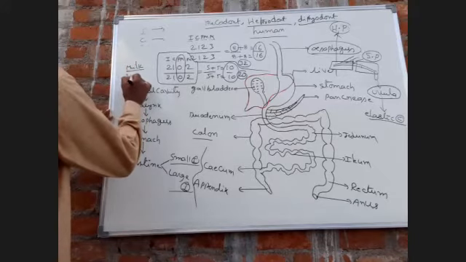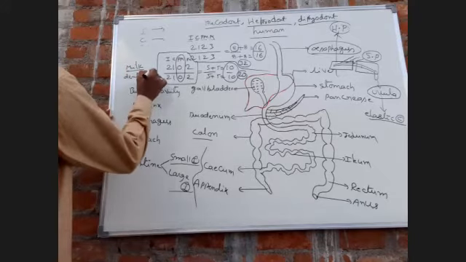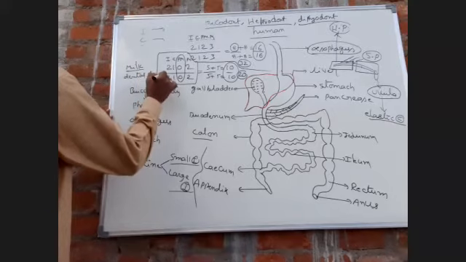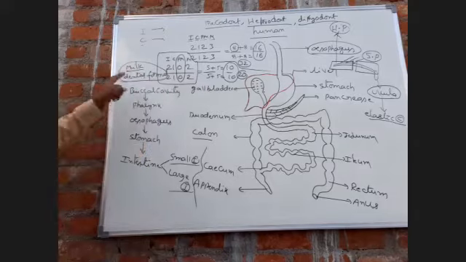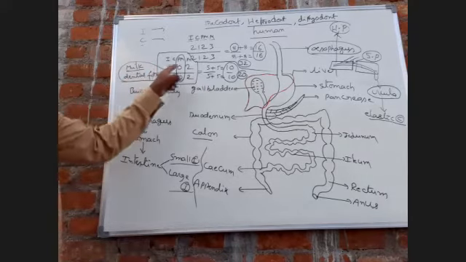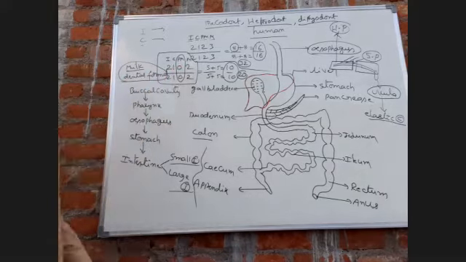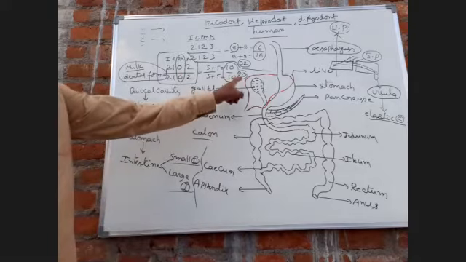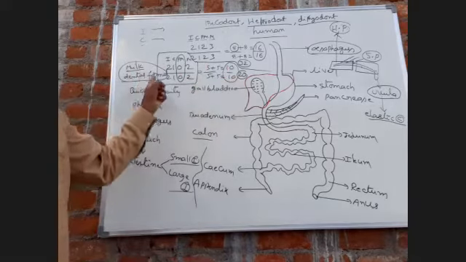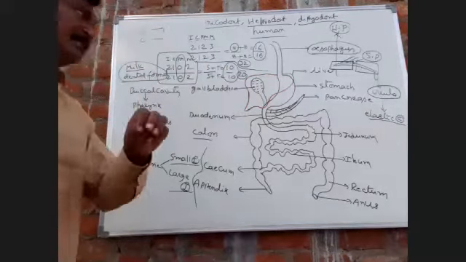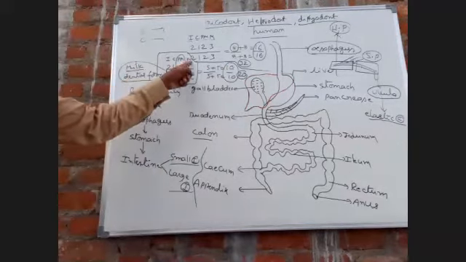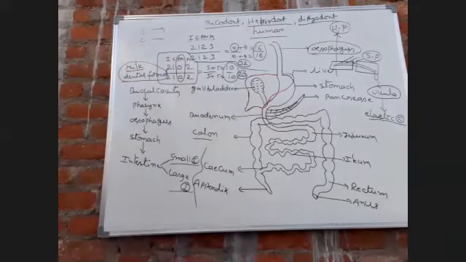Milk dental formula. Okay. 2102 by 2102. So totally 20 teeth are present in milk dentation. In the milk dentation, three types of teeth are present: incisor, canines, molar. Premolars are absent.